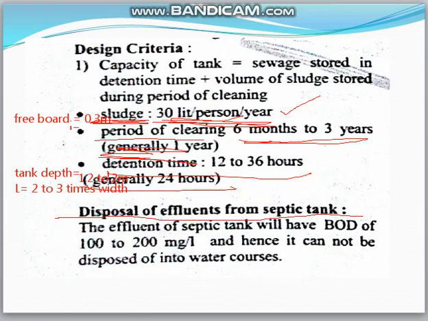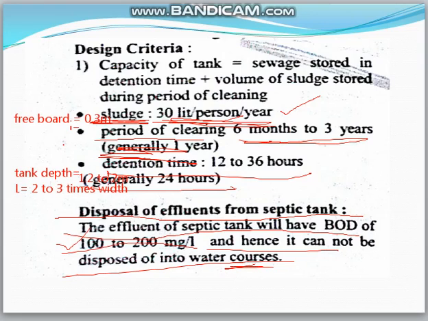The effluent of a septic tank will have a biochemical oxygen demand of 100 to 200 milligrams per liter, and hence it cannot be disposed into water streams.